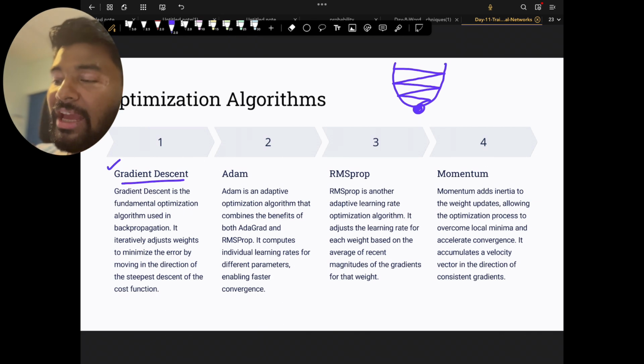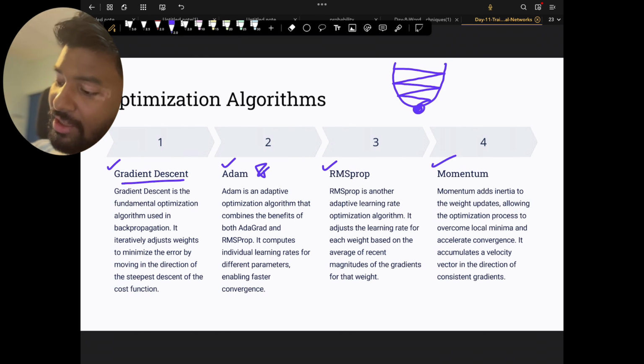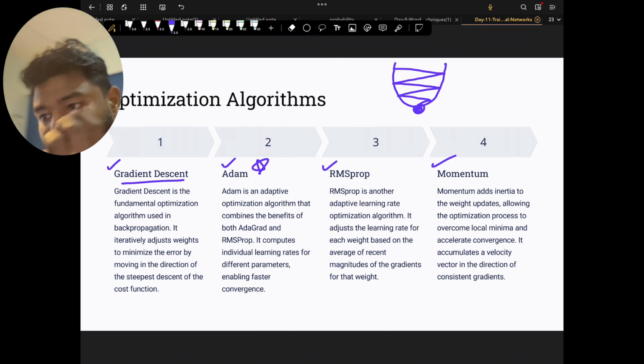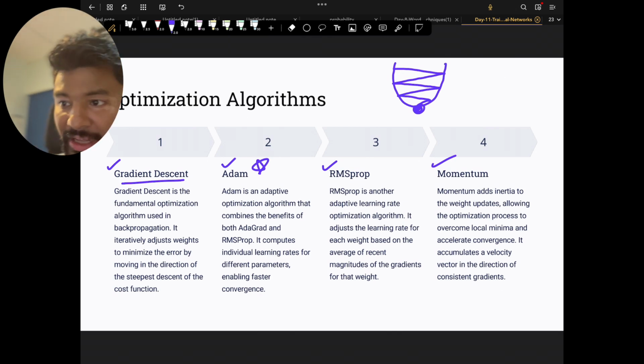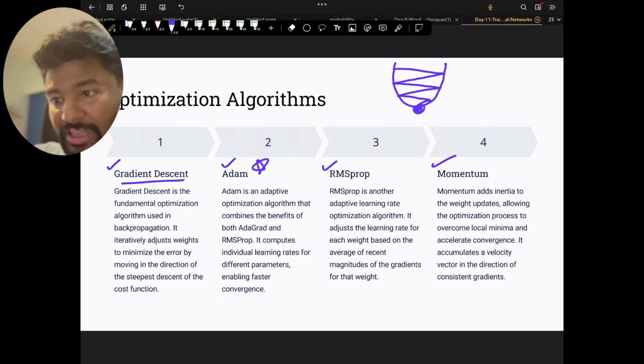But similarly, we have other optimizers also: Adam, RMSprop, momentum. Adam is also a very famous optimizer. But explaining each and every optimizer can make a totally big video, so I'll explain that in some other video.